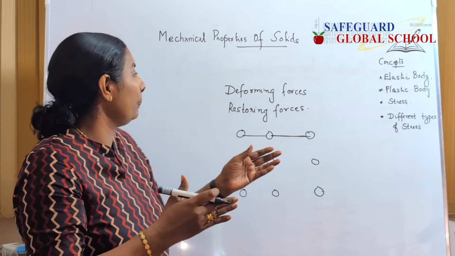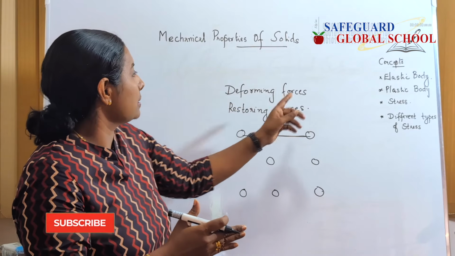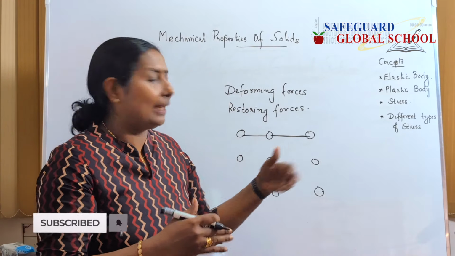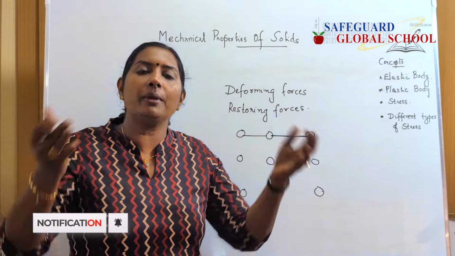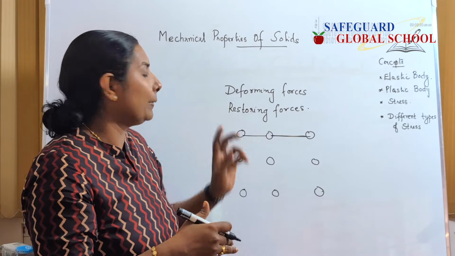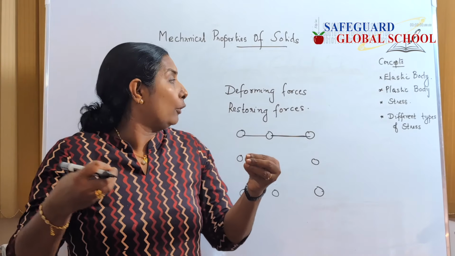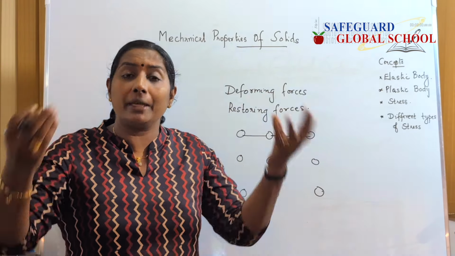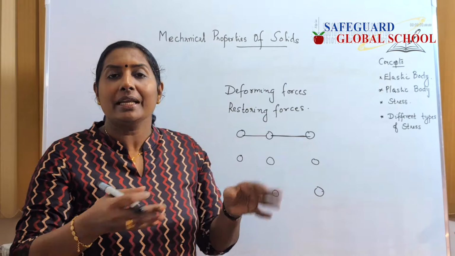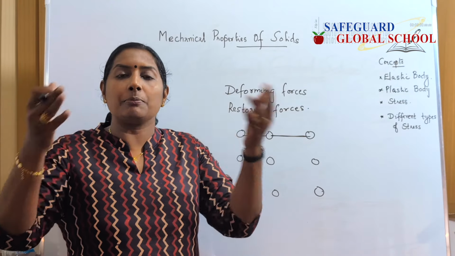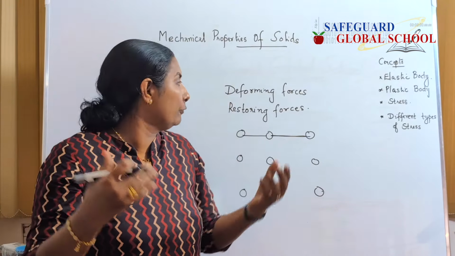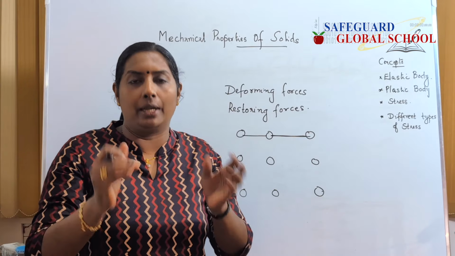So the microscopic theory of deforming forces or elasticity is that when a deforming force is applied, the interatomic distances change for some time. For plastic bodies, it changes permanently, but for elastic bodies, after the removal of the deforming force, it will come back to its original position.